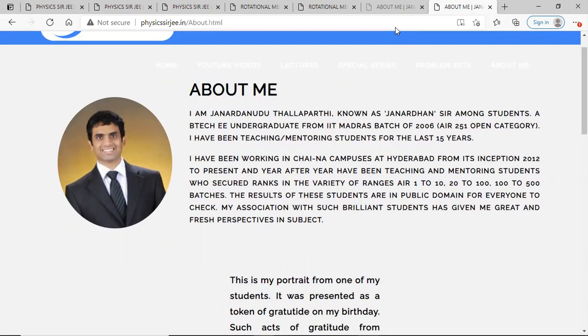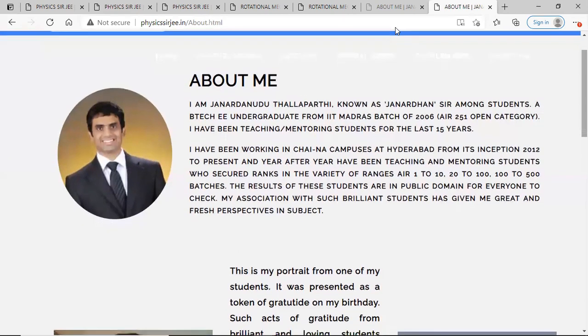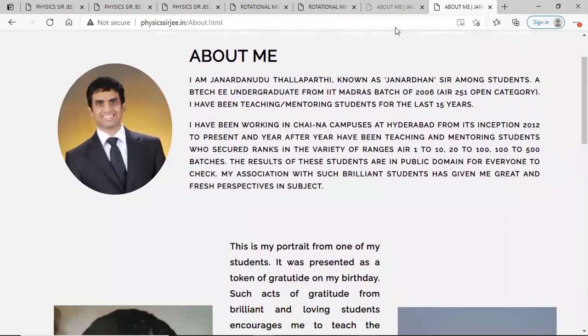For the last 15 years, I've been in the teaching field for JEE physics. Okay, and in recent times, the last decade, I have worked in Chaitanya campuses at Hyderabad, and have been blessed with students, I should say, who went on to actually score varieties of ranks, including AIR 1 to AIR 10, right? So we just are the guides for the students, and my association with brilliant students has given me great and fresh perspectives that has developed me into a better teacher year after year, and I'm keeping on improving. I hope I keep getting such students both offline and online.